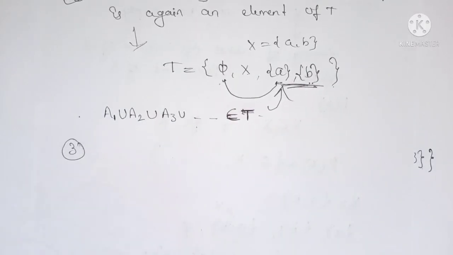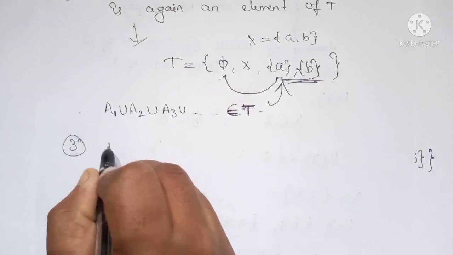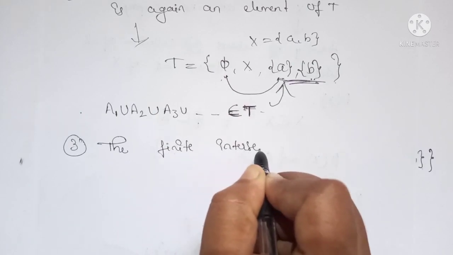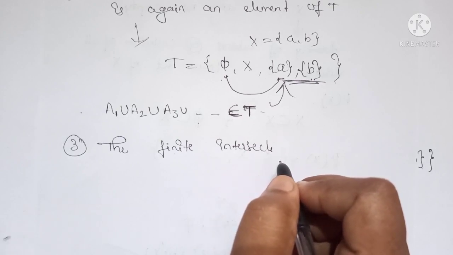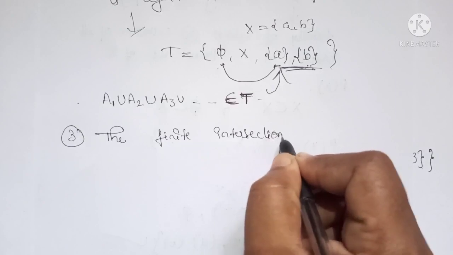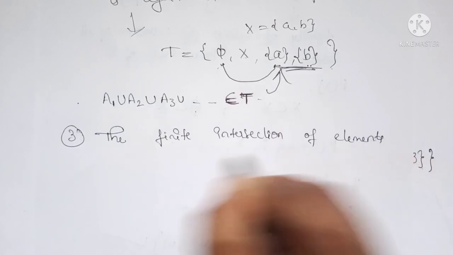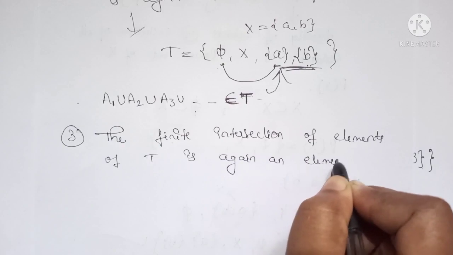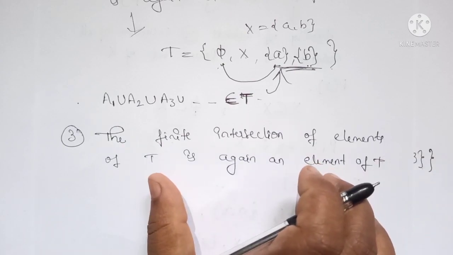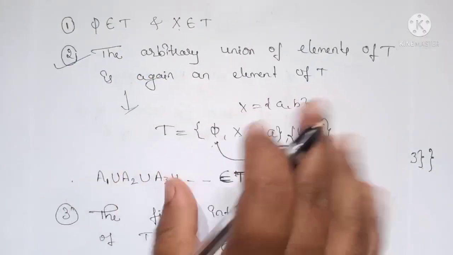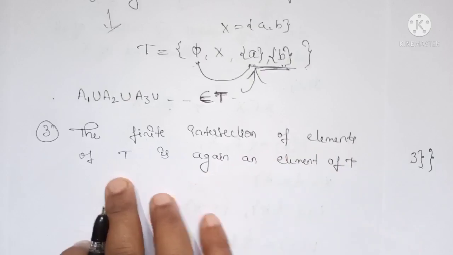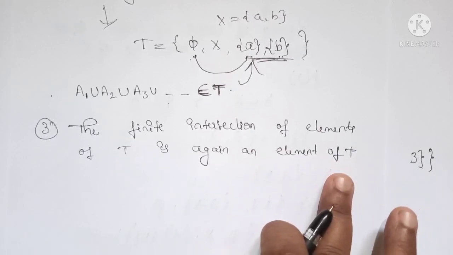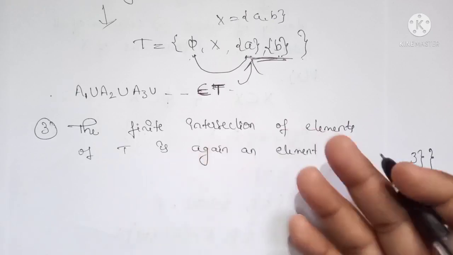Third one: the finite intersection of elements of T is again an element of T. So that means, as you considered the union, similarly if you consider the finite intersection of elements of T, any elements, then their intersection must be again a member of T itself.